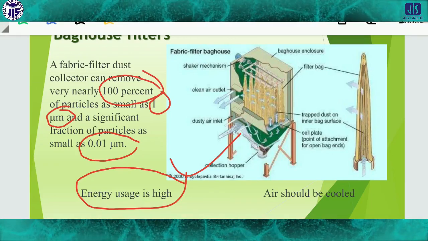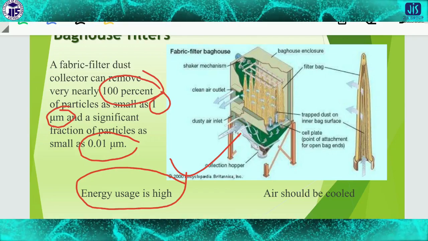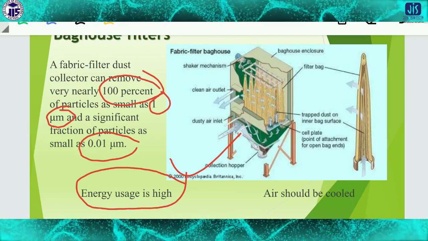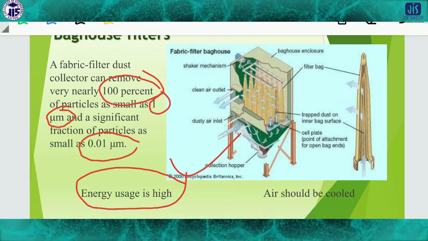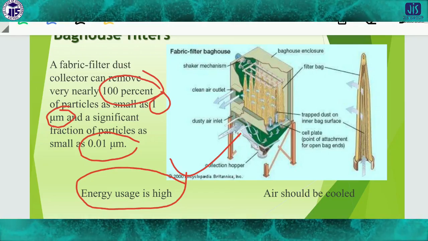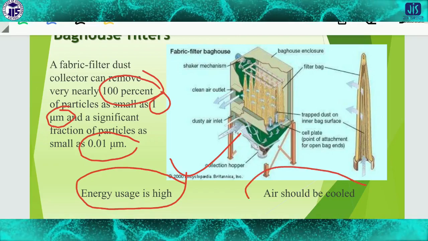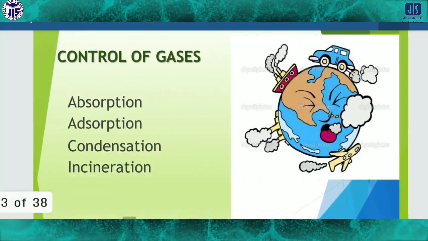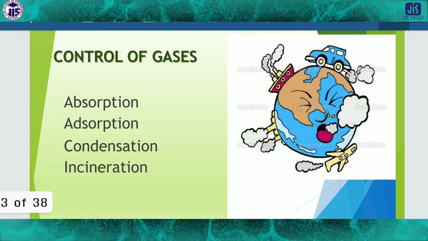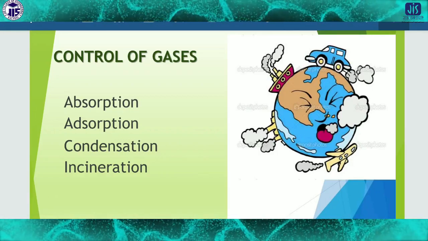Okay, so in this way we can remove the particles. There are so many processes by which we can remove all the particles from the air. Here the air should be cooled. Then there are some controls for gases like absorption, adsorption, condensation and incineration.